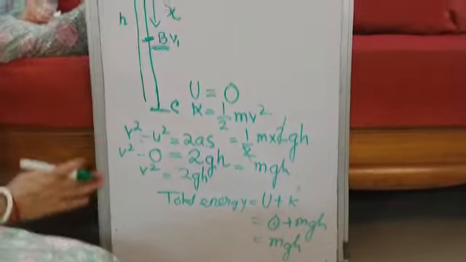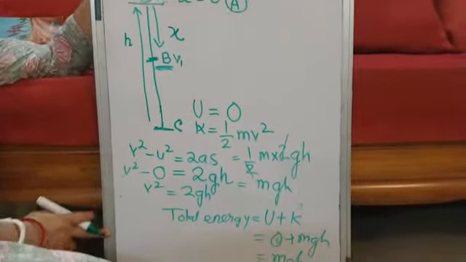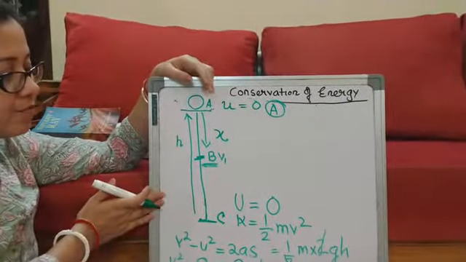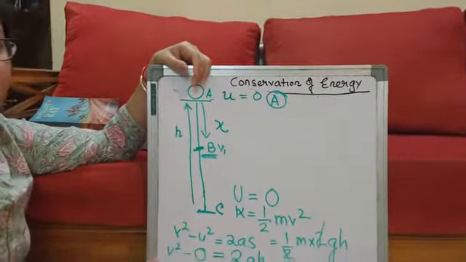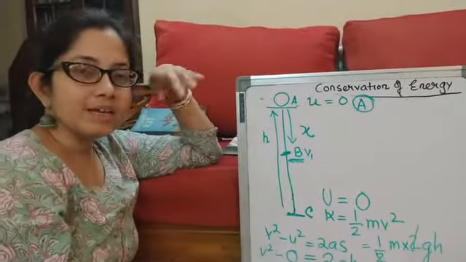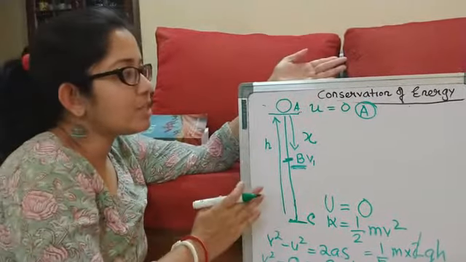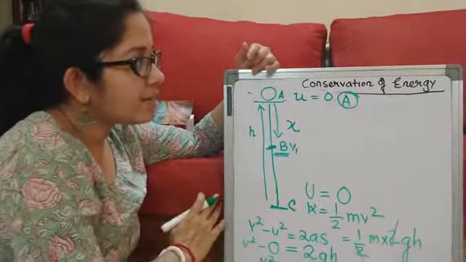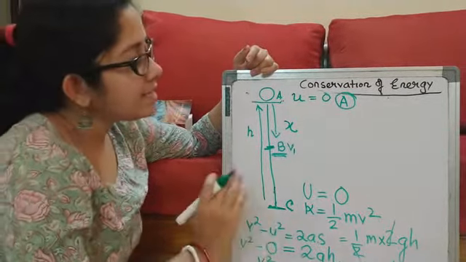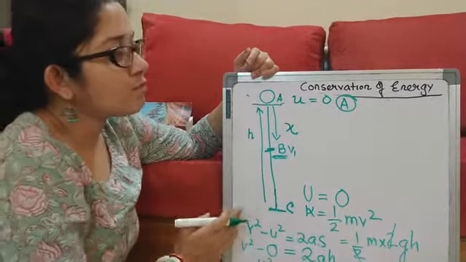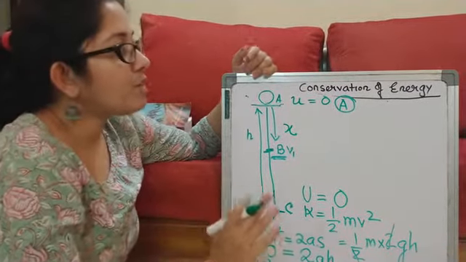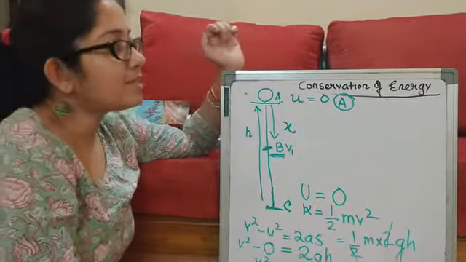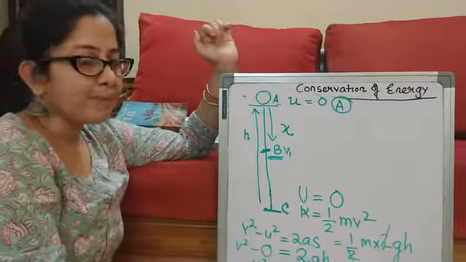So what am I trying to prove? That when energy goes from one form to another, the amount remains constant. There is no change. It is just changing from one form to another. Energy is neither created nor destroyed. It is simply transferring from one form to another, if we are ignoring any other outside energy or the energy that is dissipated during the process. Thank you.